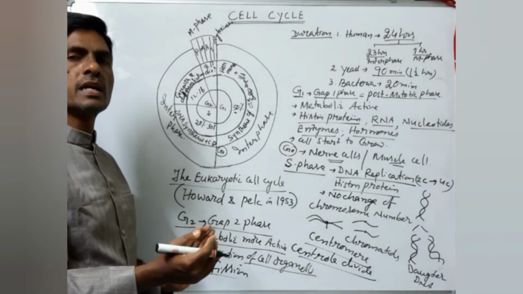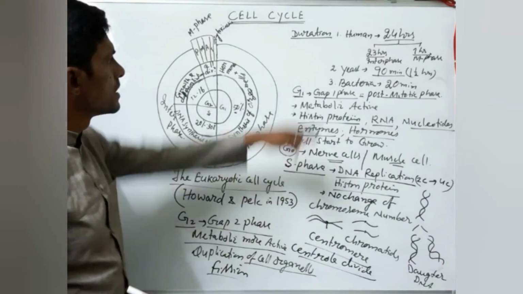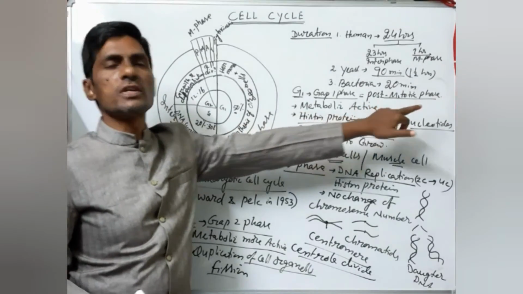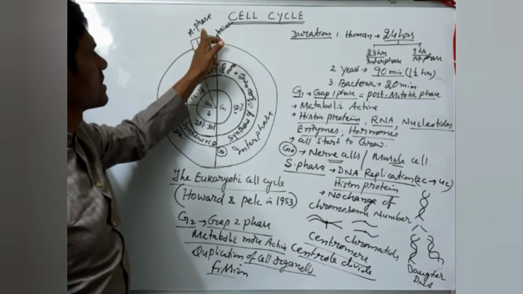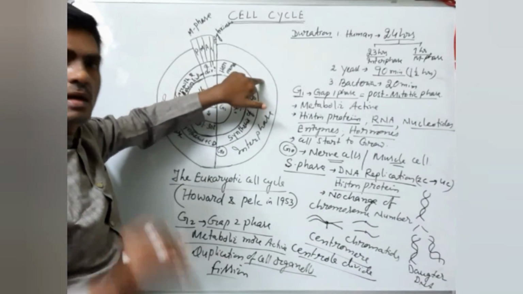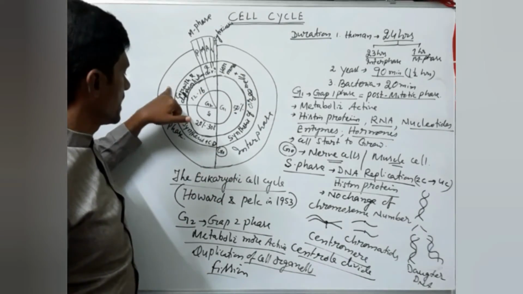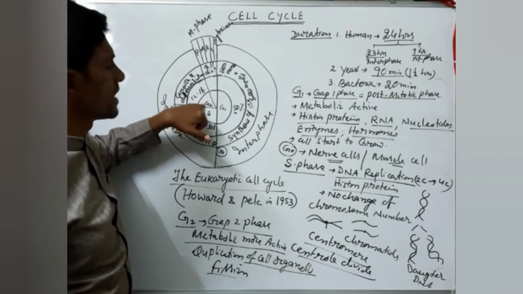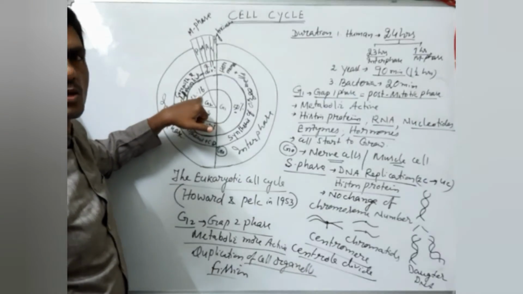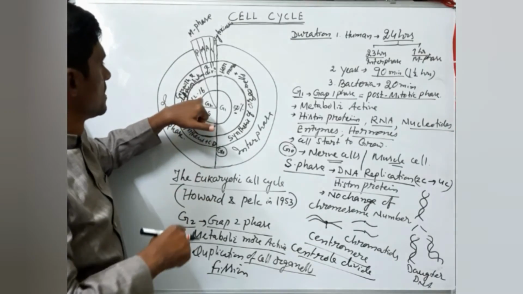It is also called the pre-mitotic phase. Here I already wrote that the G1 phase, gap 1 phase, is called the post-mitotic phase, meaning after M phase mitosis it will start. That's why it is called the post-mitotic phase. Same thing here. This is the ending of the interphase, which is the G2 phase, and the G2 phase needs 12 to 16% of the duration of this interphase.